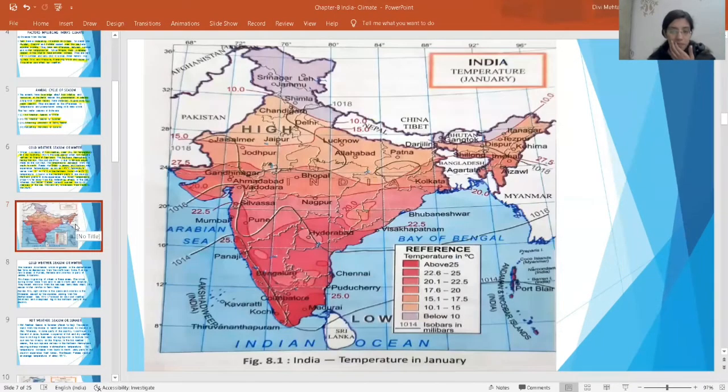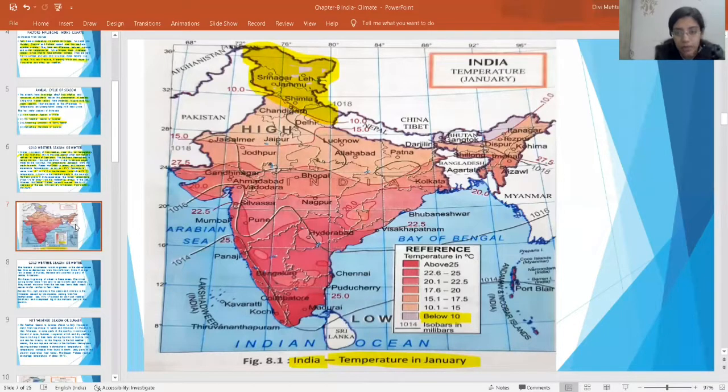Can you see this map? Everyone, see, this is India's temperature in January. You can see the purple area. In the purple area, the temperature is below 10 degrees, because this is the northern side.